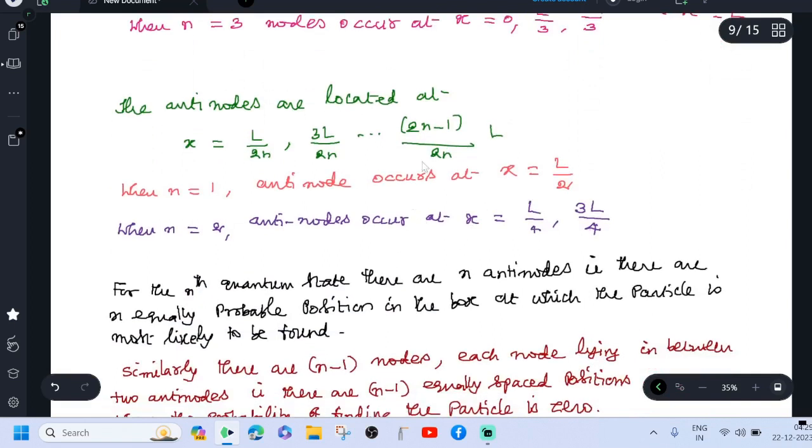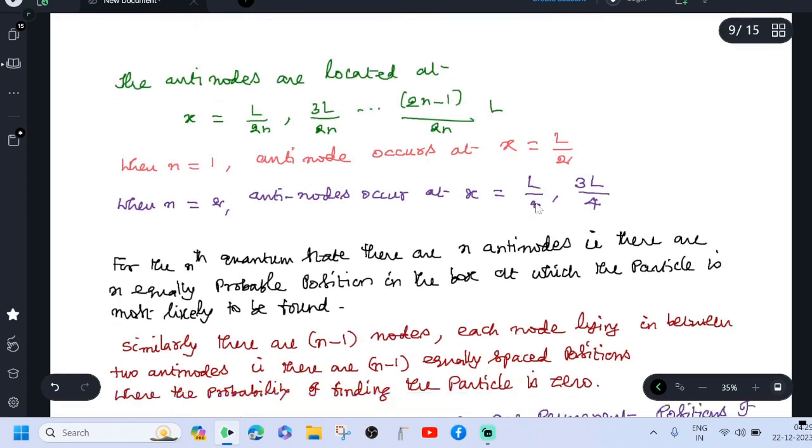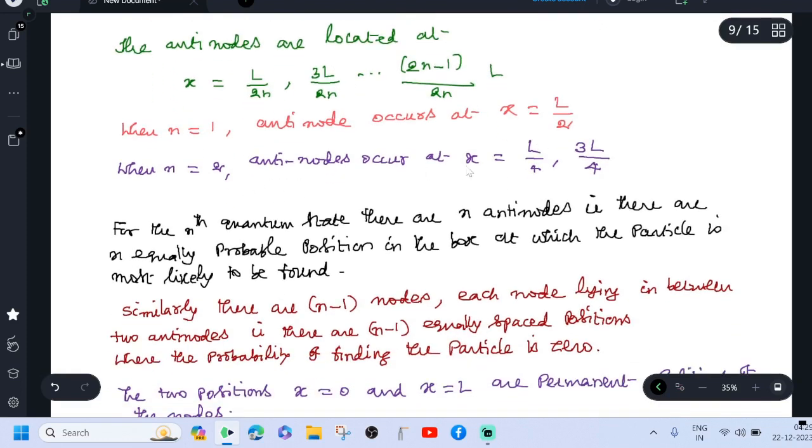The antinodes are located at x equal to L by 2n, 3L by 2n, up to 2n minus 1 divided by 2n into L. When n equal to 1, antinodes occur at x equal to L by 2. When n equal to 2, antinodes occur at x equal to L by 4 and 3L by 4.